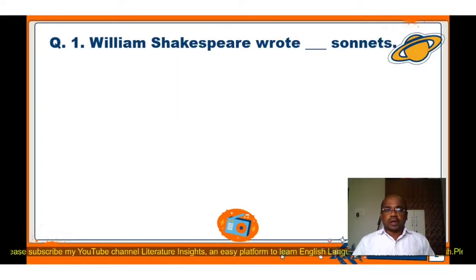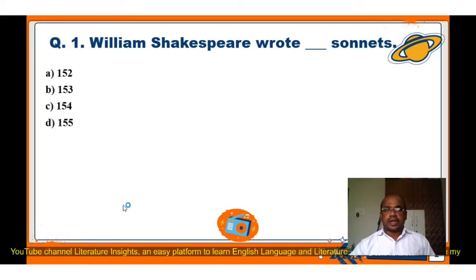Question number 1. William Shakespeare wrote blank sonnets. Here I have given four options: A 152, B 153, C 154, D 155. The students have to identify the correct option out of these four options. The correct answer of this question is C, 154. William Shakespeare wrote 154 sonnets in English.